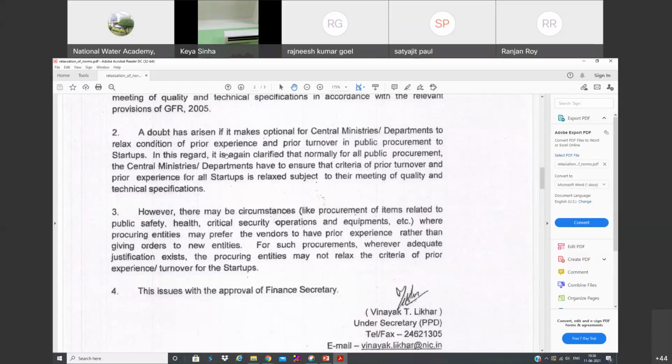Suppose you keep some other condition, like we need to have an audited statement or the bidder has to upload income tax returns. If they are not able to upload that, we can reject them on that condition. So this is only for turnover and experience criteria.